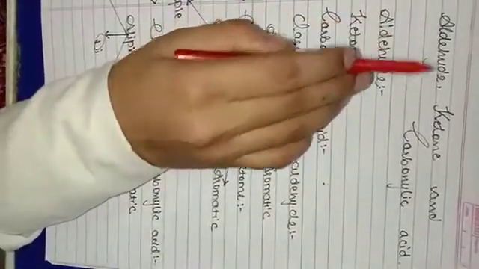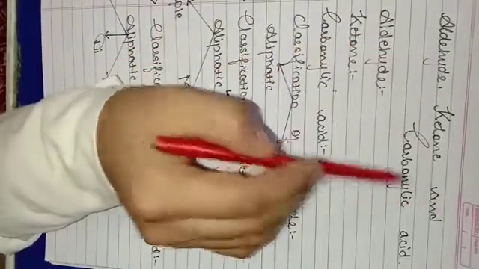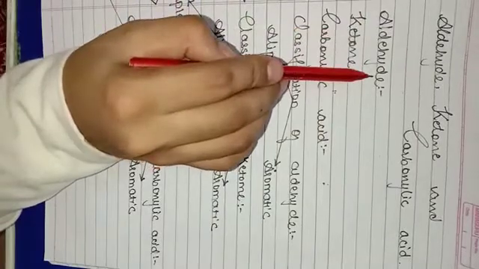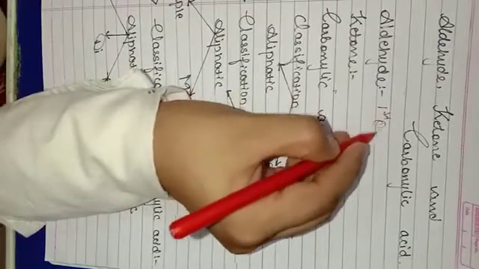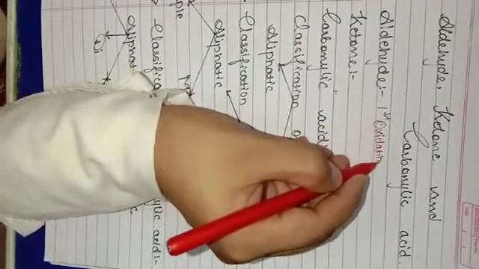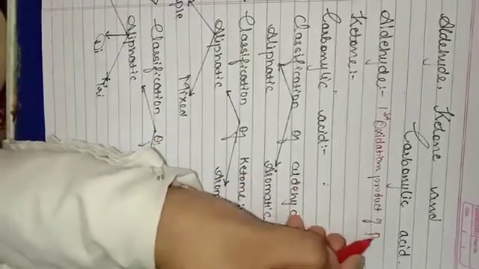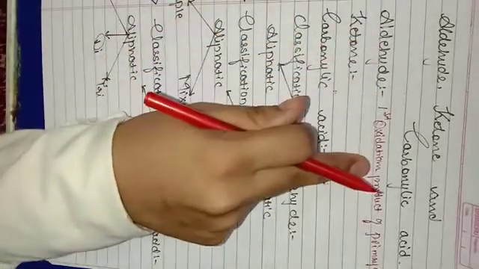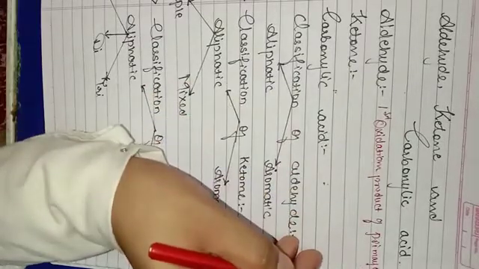Let us review what we have studied so far: aldehyde, ketone and carboxylic acid. In this we have studied what is aldehyde. Aldehyde is the first oxidation product of primary alcohol. Fine, this is your aldehyde. Aldehyde is the first oxidation product of primary alcohol.